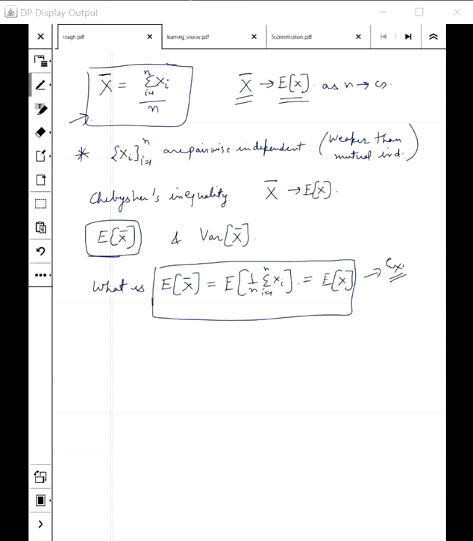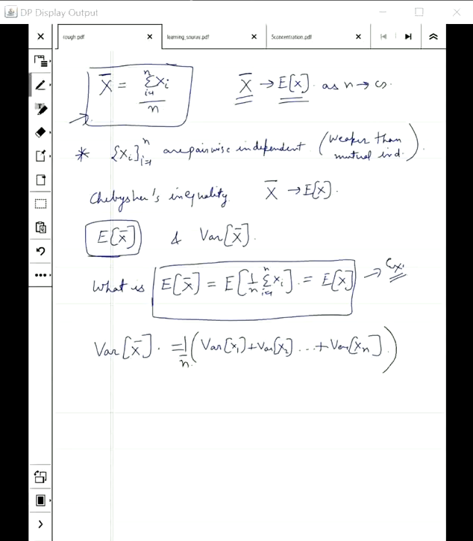A slightly trickier part is to figure out the variance of this random variable. The new random variable X bar is the average of X1, X2, Xn. You might guess that this is equal to the variance of X1 plus the variance of X2 plus the variance of Xn, whole divided by n.